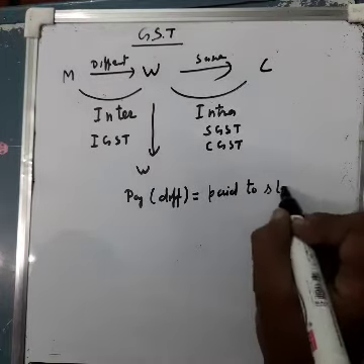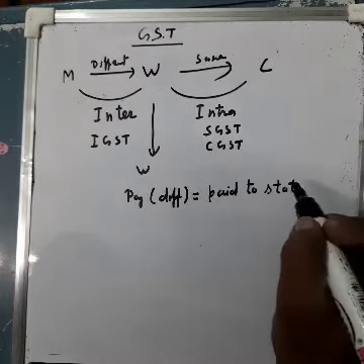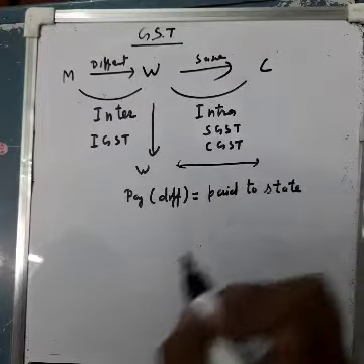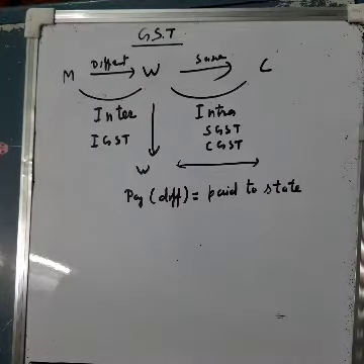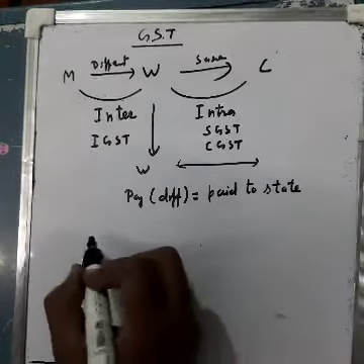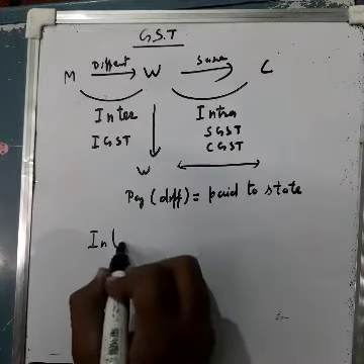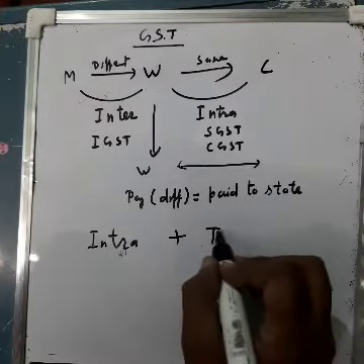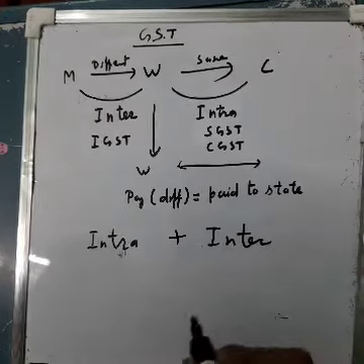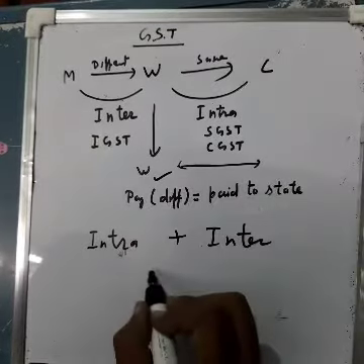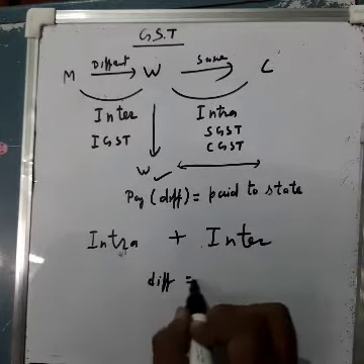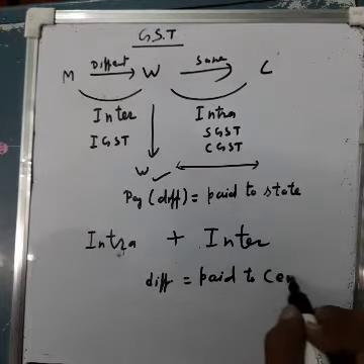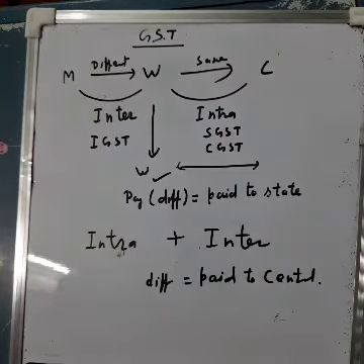To the state government, which is the state government of wholesaler to consumer, this only. Clear? And in case the first transaction is intra and then it is inter, in that case, in the same way, whatever difference there is will be paid to the central government. This you have to keep in your mind.